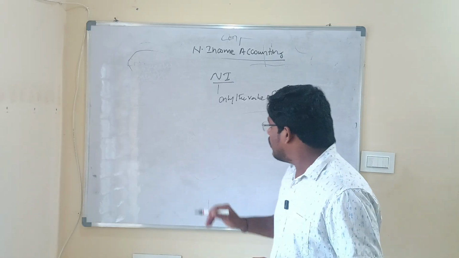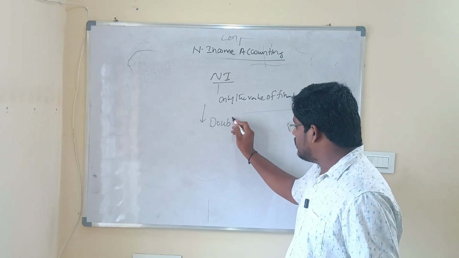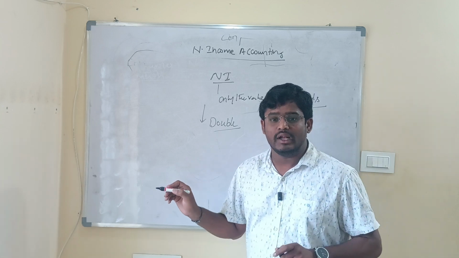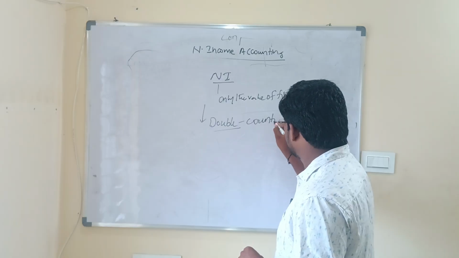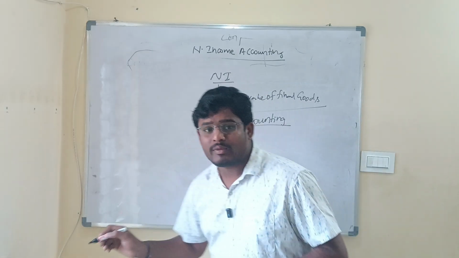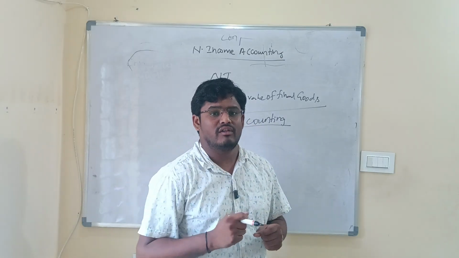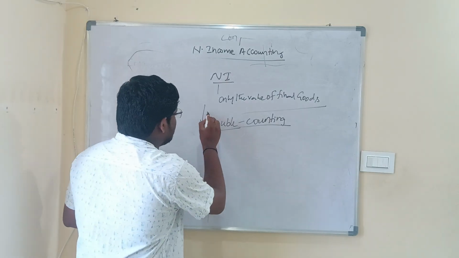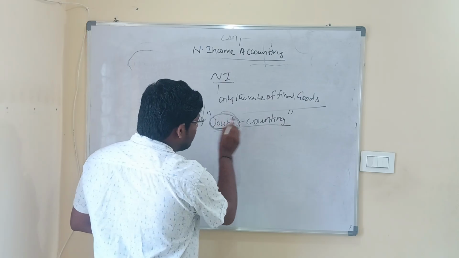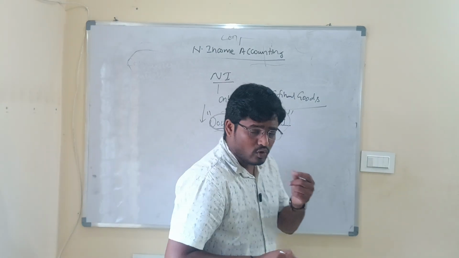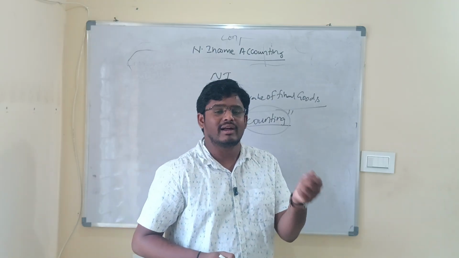This is the point. Now why do we ignore the value of intermediate goods? We ignore the value of intermediate goods to avoid the problem of double counting. So to avoid the problem of double counting, we ignore intermediate goods and we just consider the value of final goods. Now the question is, what is double counting? Double counting means counting the same value twice, two times. We call this double counting.